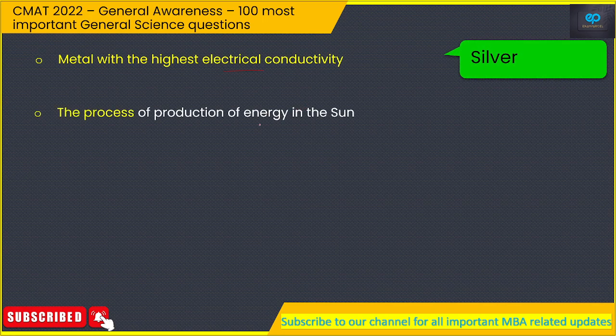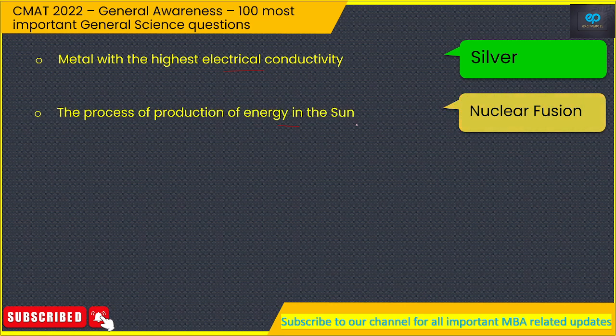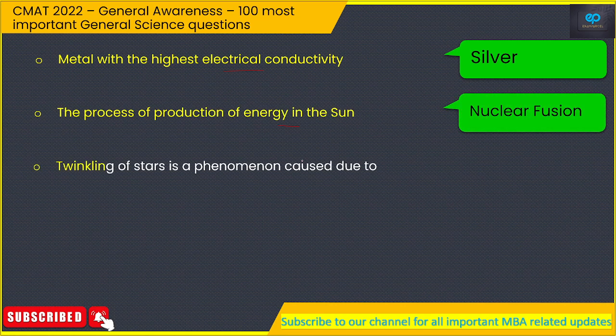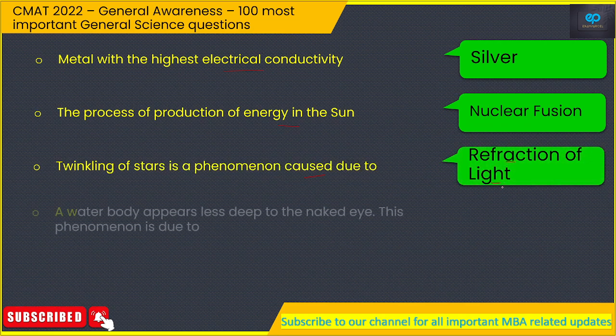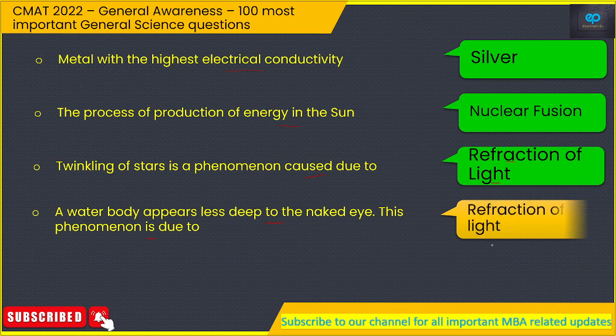The process of production of energy in the sun, so that is nuclear fusion, not fission. Twinkling of stars is a phenomenon caused due to, so that is because of refraction of light. A water body appears less deep to the naked eye. This phenomenon is due to, so again, refraction of light.